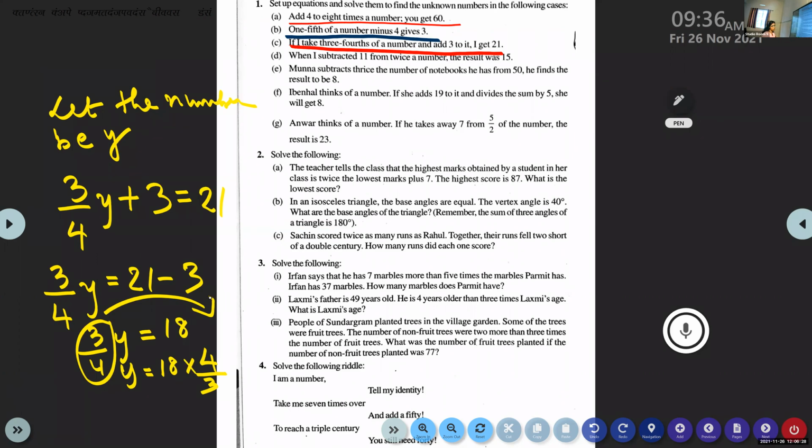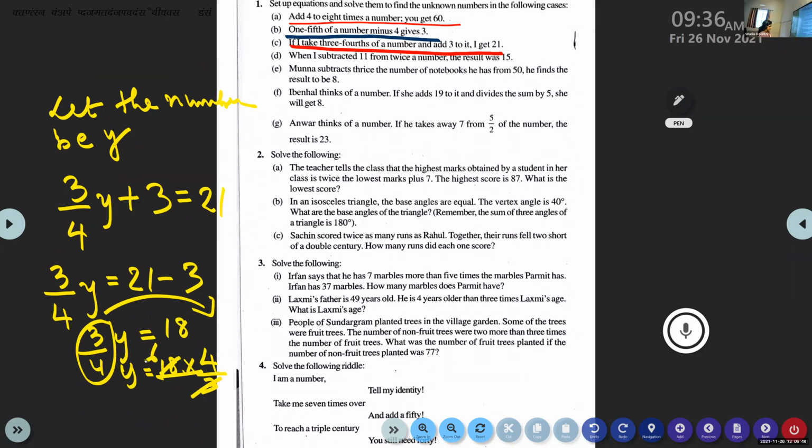So what is the answer now? Vivian, final answer? Don't go for multiplying directly. In fractions, there are easy methods. 18 is divisible by 3, the denominator. So 3 sixes are 18.